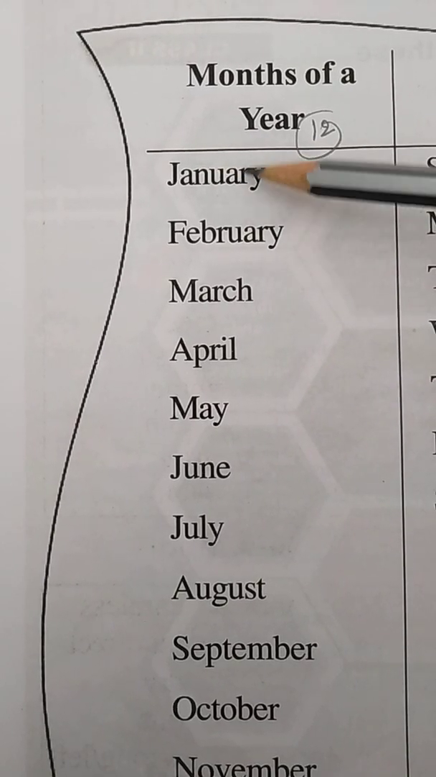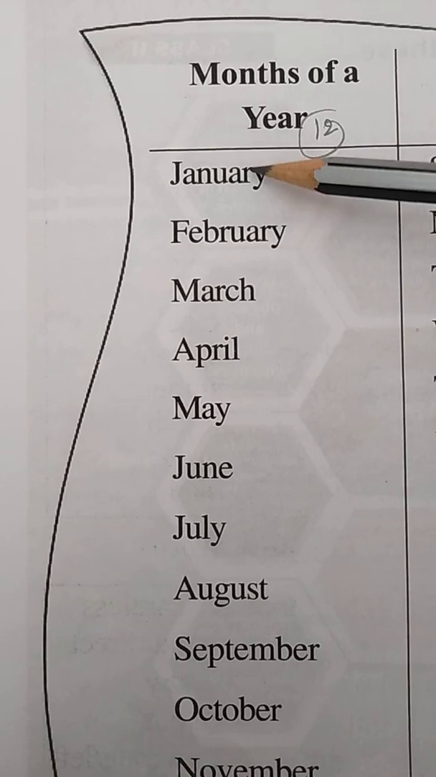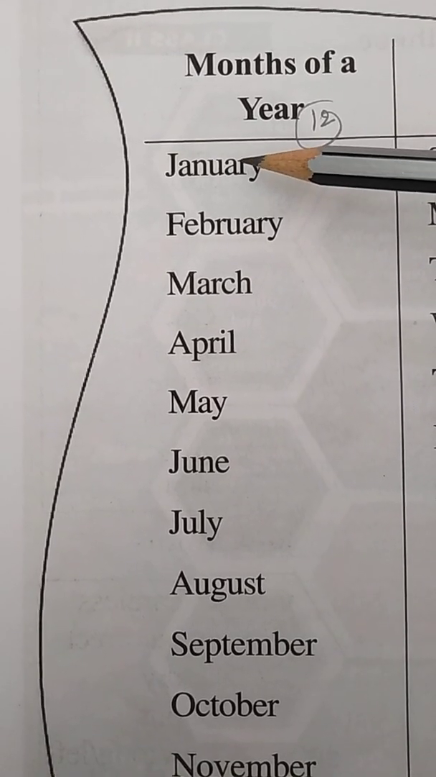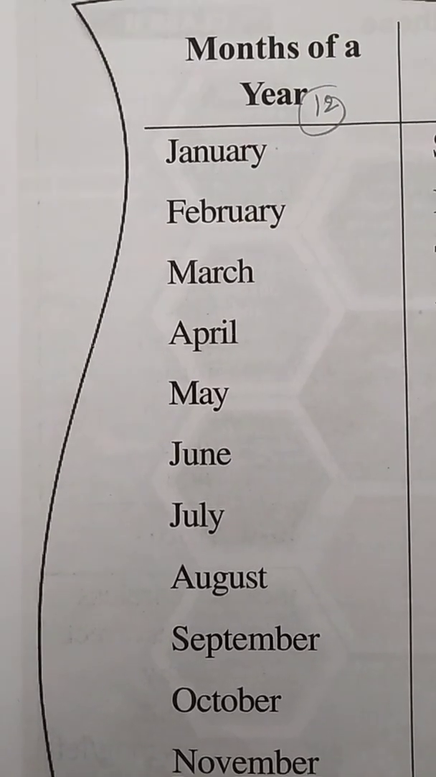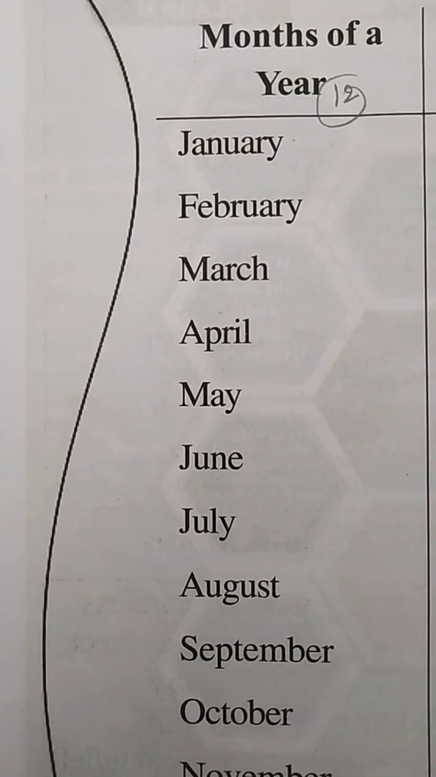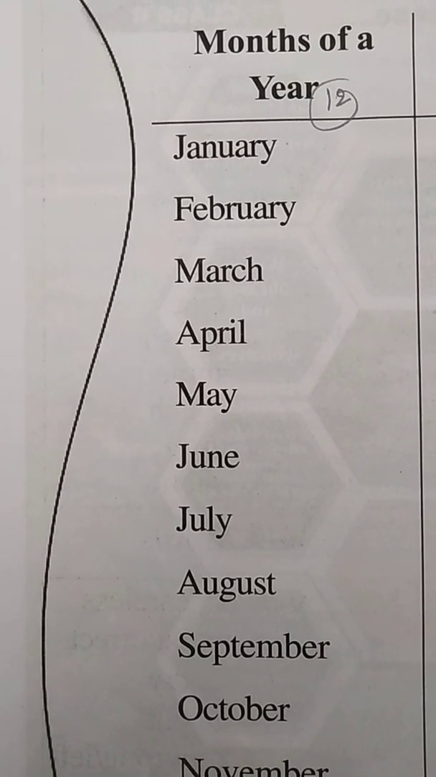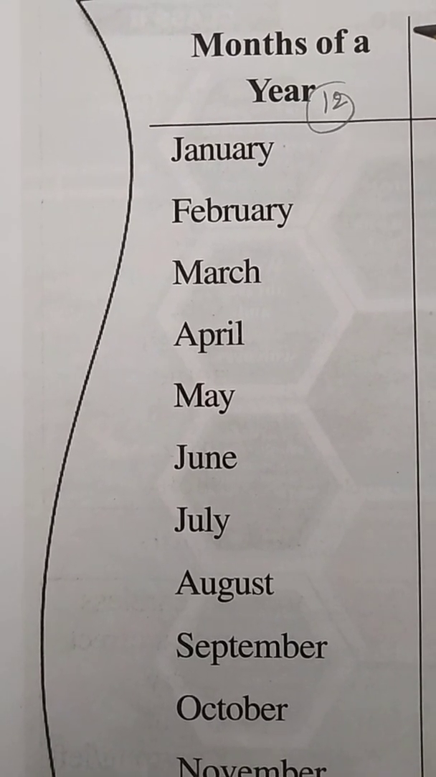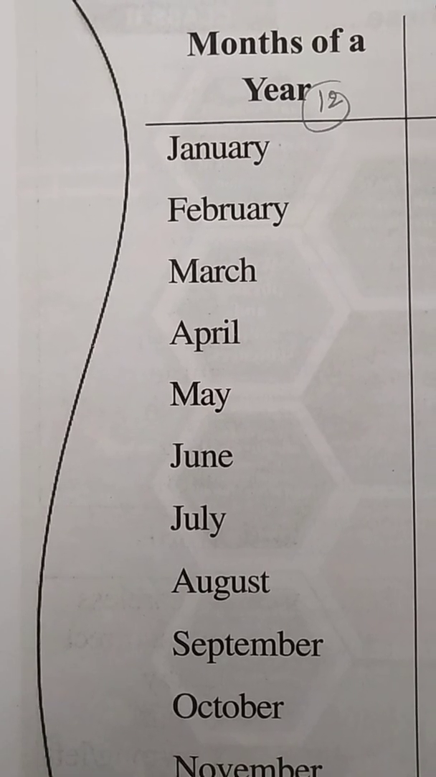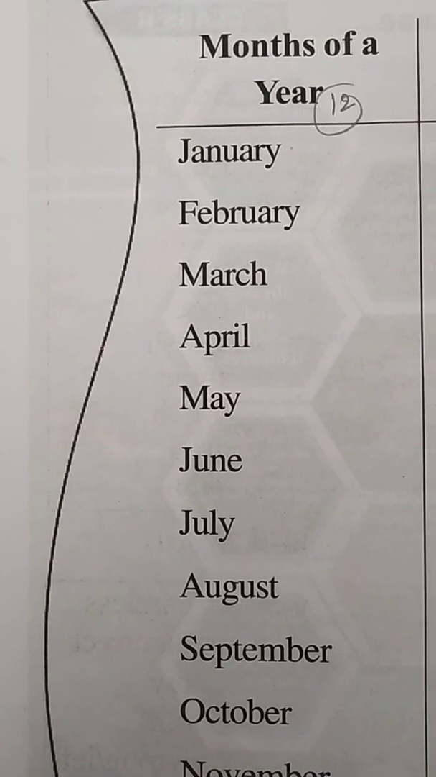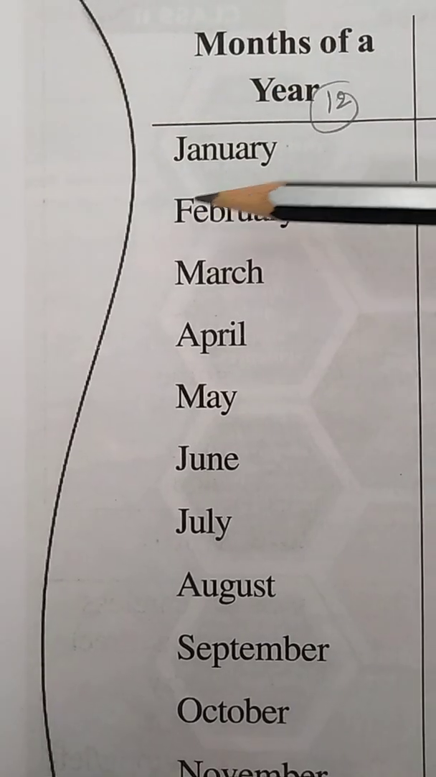January is called the first month of the year. Okay, next, what is the second month of the year, children? So here, February is the second month of the year. Then what is the February spelling?